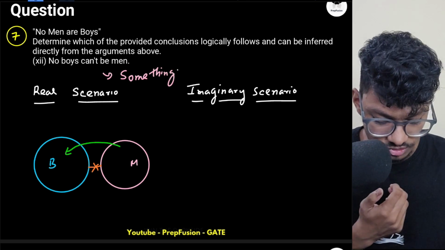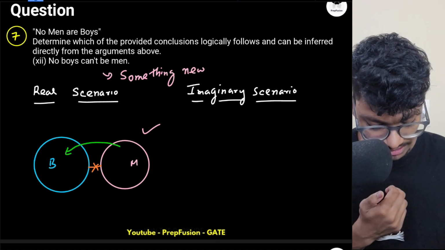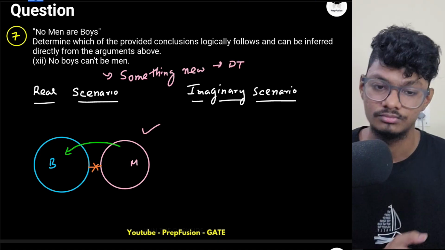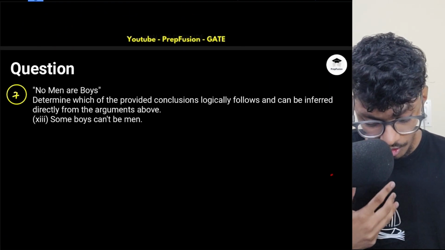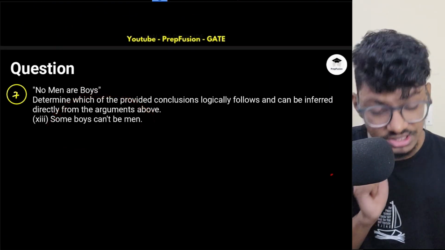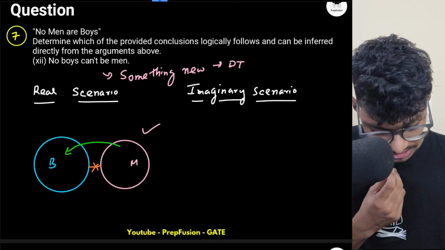Which agrees with the diagram. So this will be definitely something new, and this agrees. So it will be definitely true. Okay, this will be definitely true because person B is telling me something new. Some boys can't be men. Okay, so here no boys can't be men.